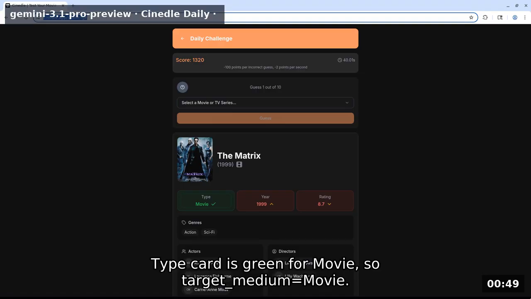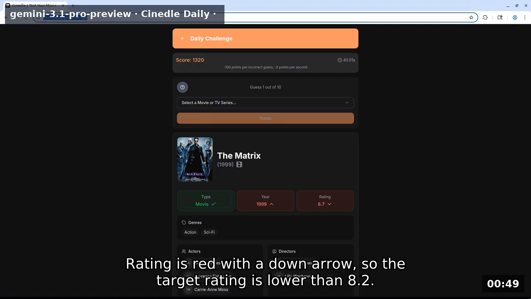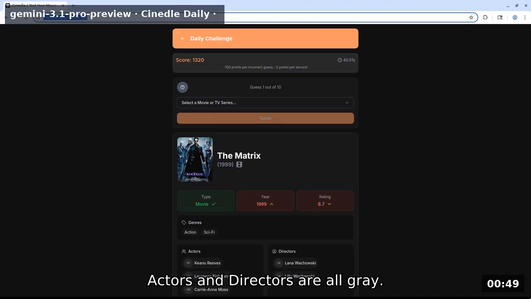Type card is green for movie, so target medium equals movie. Year is red with an up arrow, so the target is newer than 2001. Rating is red with a down arrow, so the target rating is lower than 8.2. Genres action and sci-fi are gray, meaning no overlap. Actors and directors are all gray.